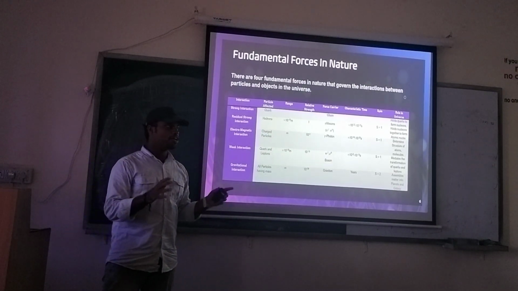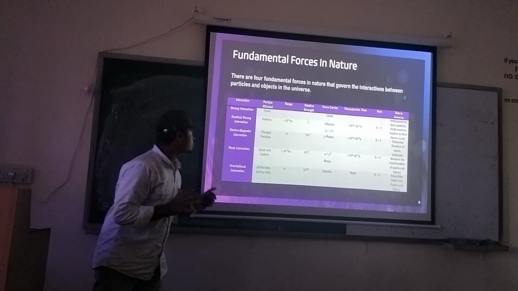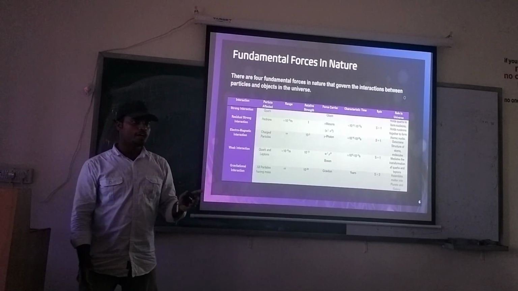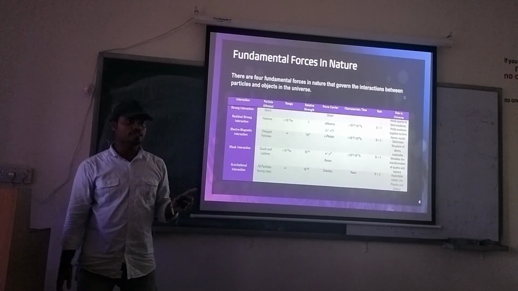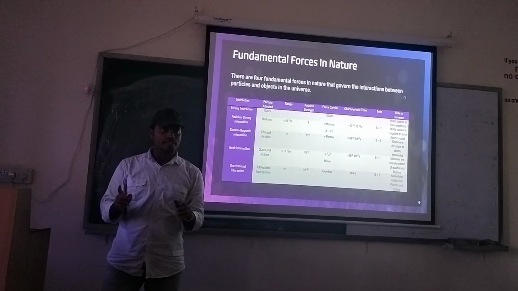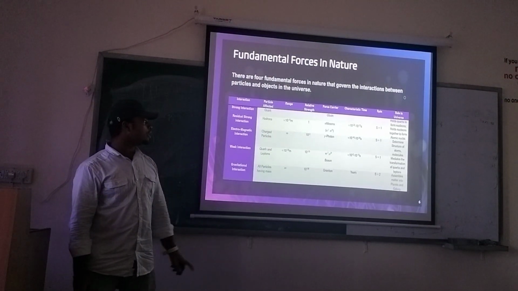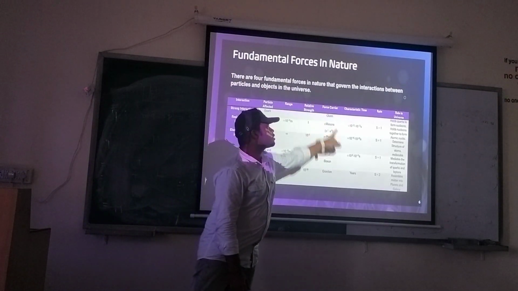We know about hadrons, which we will discuss later, but for now we just know that hadrons are particles that are constituted of quarks, and the force between 2 quarks is governed by the strong interaction, and the force carrier that governs this force is the gluon.